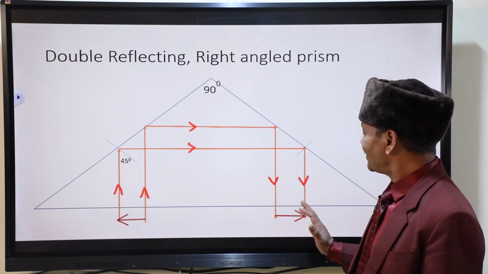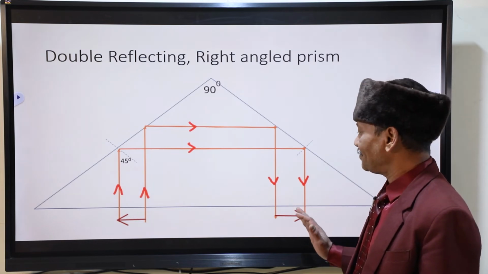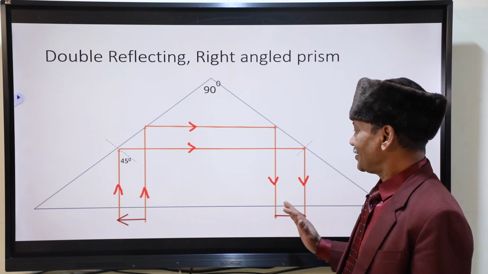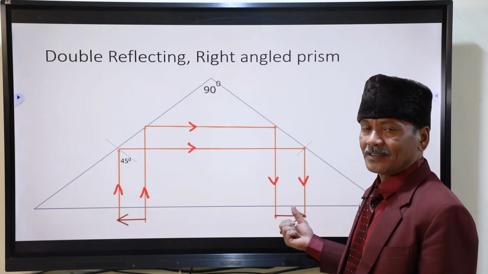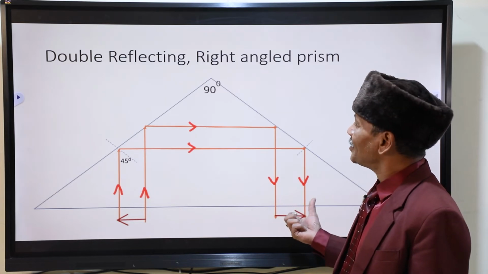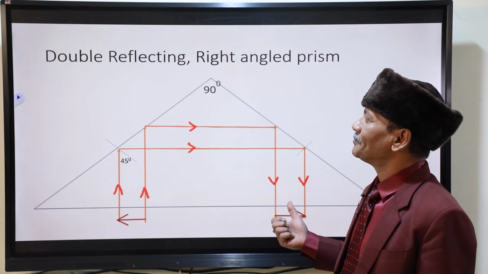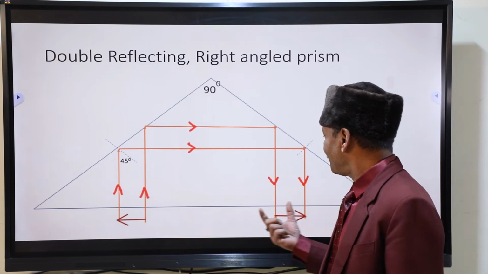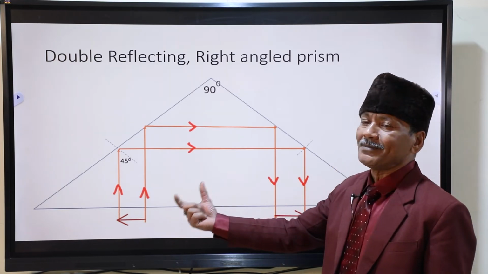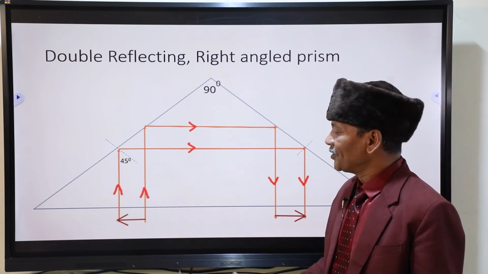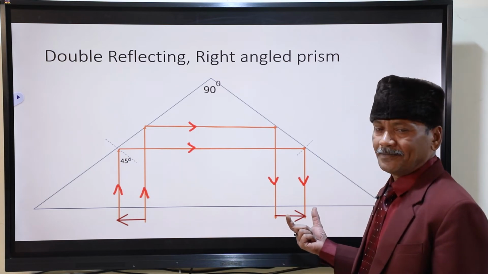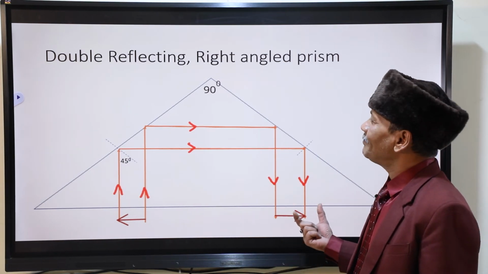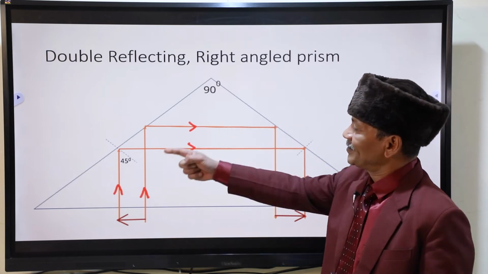Size of the image does come the same. But the figure is more clear. This is the usage of this right-angled prism, double reflecting prism. Image of this has been formed here. You can see from symmetry or from the figure also. The size of the image remains the same. But that will happen only for this structure of the prism.